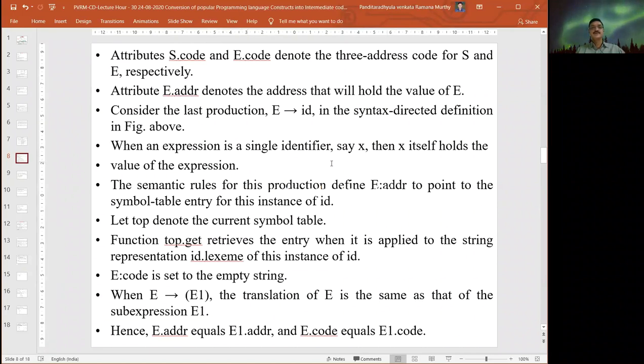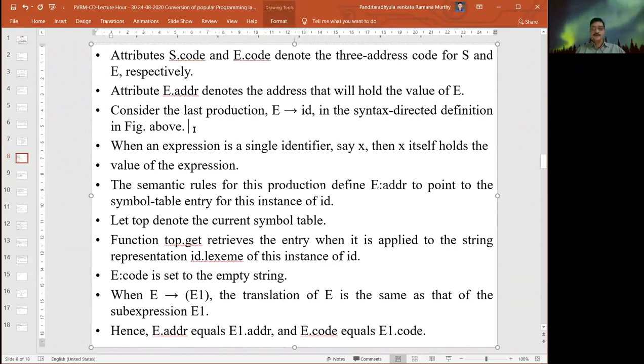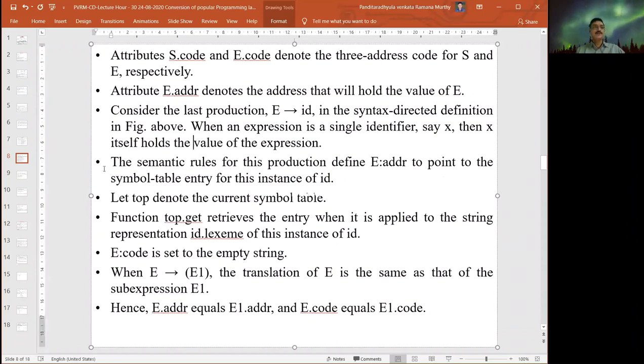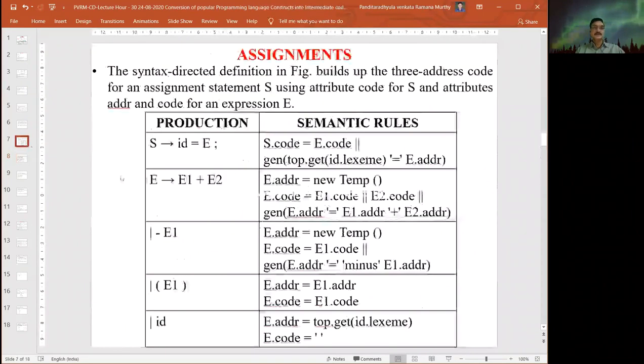That is the reason that when we use the ID, we directly get it from x.lexeme using the get function.